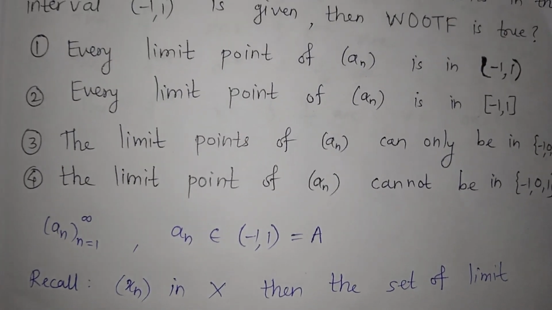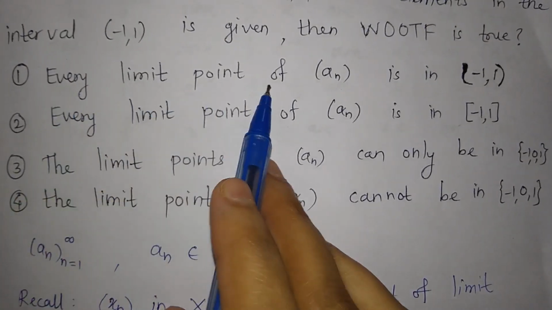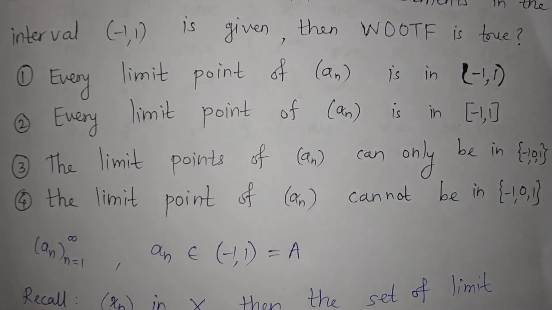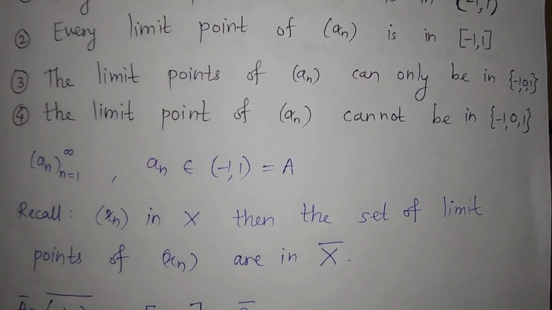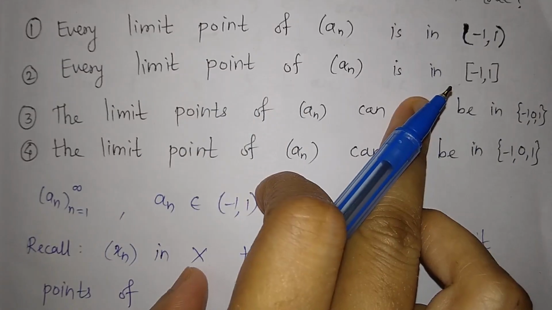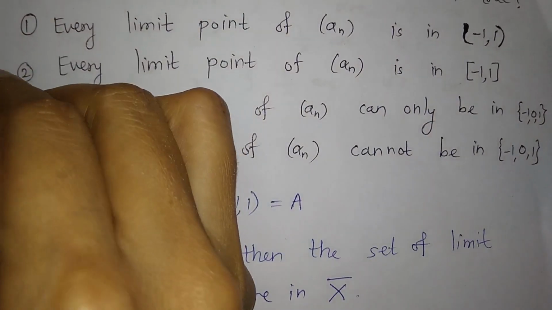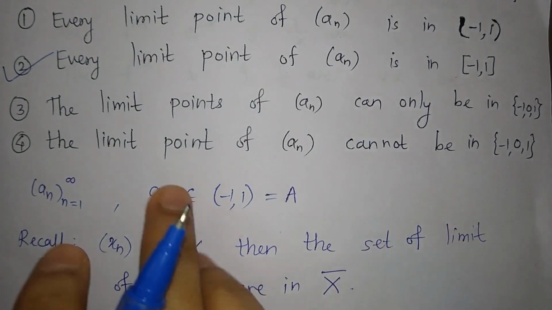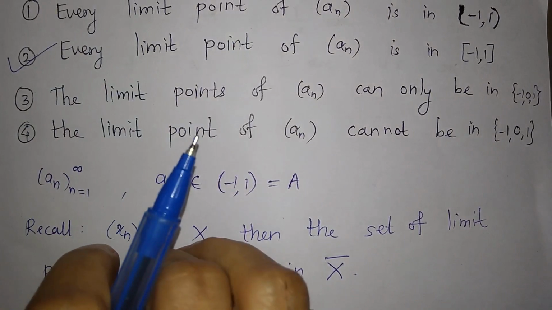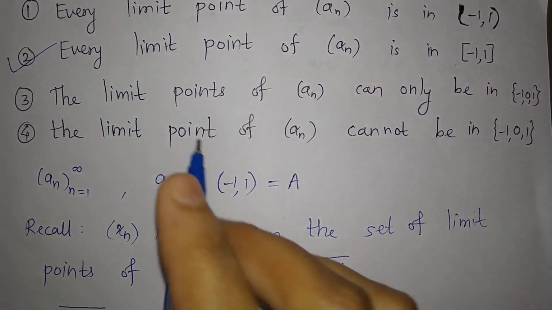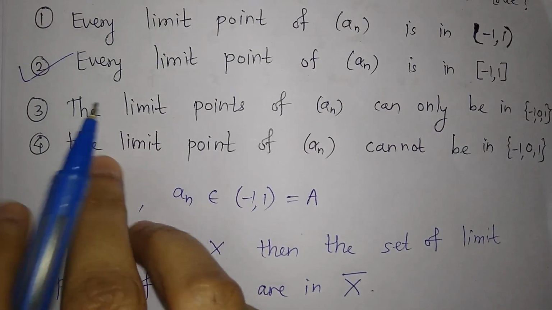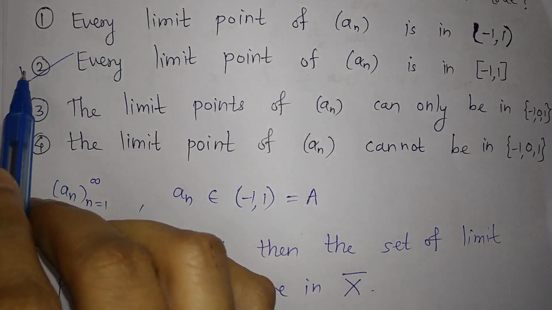So let us look at the options. The first option is every limit point of a_n is in open (-1, 1), which is not true because we have the set closed (-1, 1). So the second option says that every limit point of a_n is in closed (-1, 1). So this is the correct option. But you can do it like giving counter example for all the remaining options. तो आप क्या कर सकते हो? अगर आपको ये रिजल्ट पता भी नहीं है तो भी आप काउंटर एग्जाम्पल लेके बाकी के ऑप्शंस रॉन्ग है और ये बस बाकी है तो ये सही है, ऐसा बोल सकते हैं.